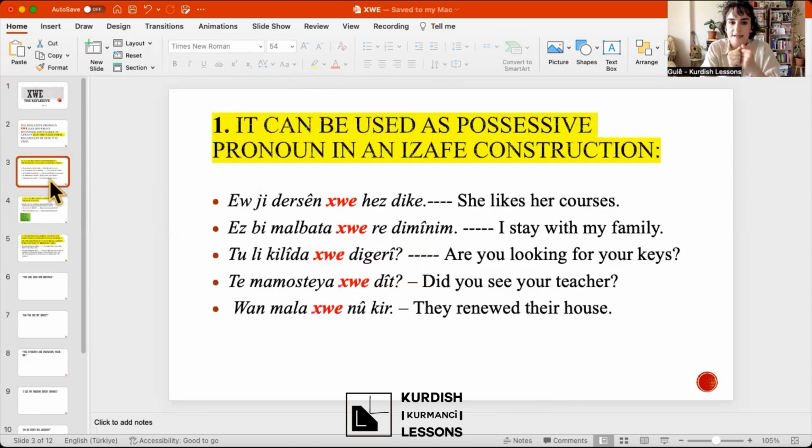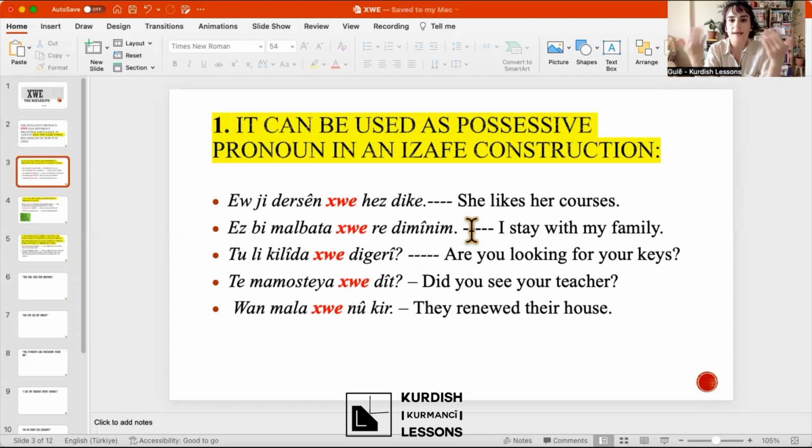So here, the first, it says it can be used as a possessive pronoun in an izafe construction. So you know izafe means linking two words to each other. It can be a noun and possessive, a noun and adjective. So we say malamun, abavewi, daikate, havalen one. So instead of this possessive, it can be XWE.